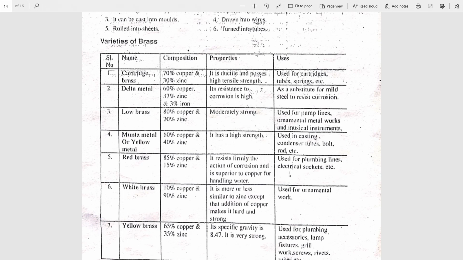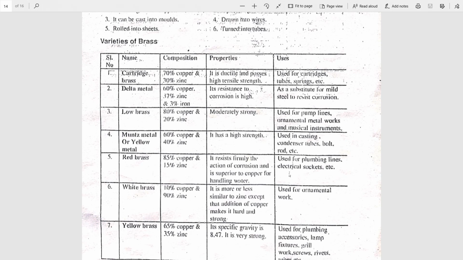It contains 80% copper and 20% zinc. It is strong and is used for ornamental metalworks and for preparing musical instruments. Fourth type is Muntz metal or yellow metal. It has 60% copper and 40% zinc. It has high strength and is used for preparing bolts, rods, tubes, etc.